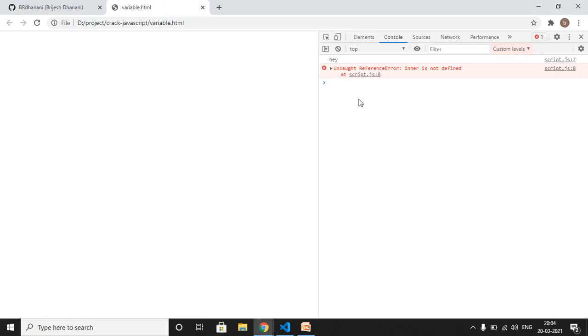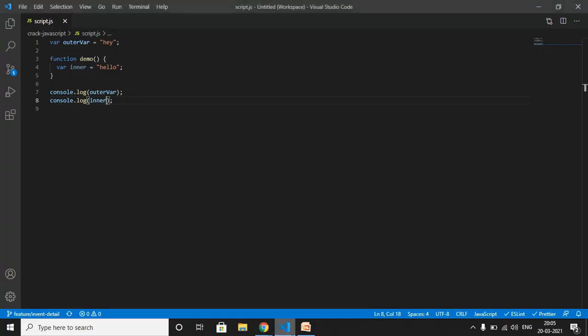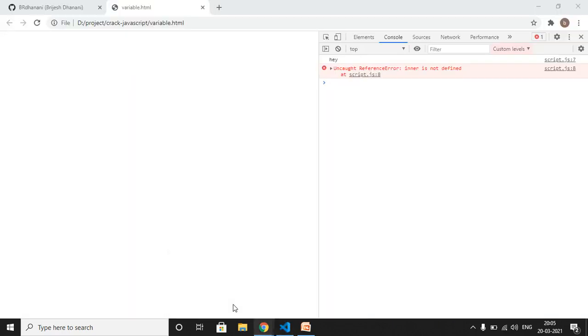See, we are getting the value of the outer var variable which is globally scoped, but for our inner var we are getting a reference error. Inner is not defined.